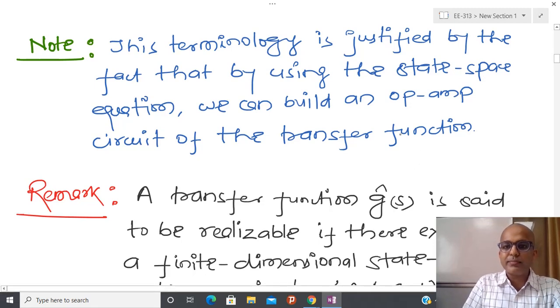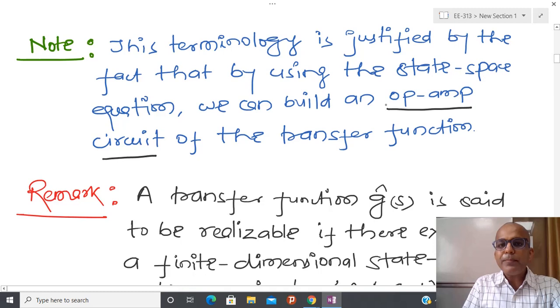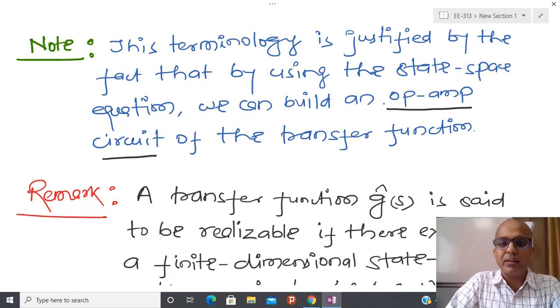Initially, if you see the control system, most control systems are implemented with some kind of operational amplifier circuit. Now if I represent that transfer function as a set of first order differential equations, then I am able to understand what quantity is related to other quantities, because some kind of differential relation, a first order differential equation, comes into the picture after doing the state space representation. And due to that implementation point of view, people call this problem a realization problem. That is just the justification of the name.